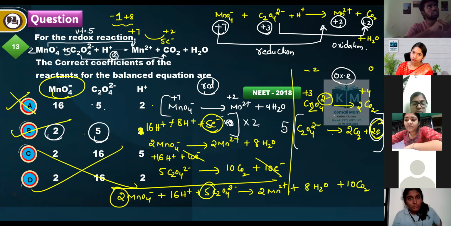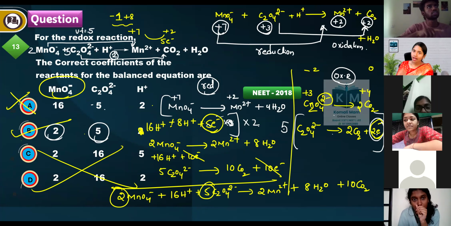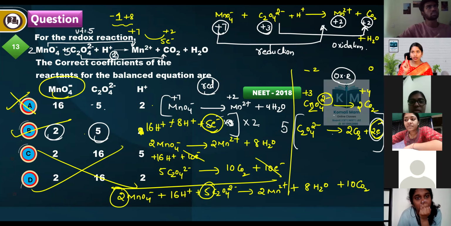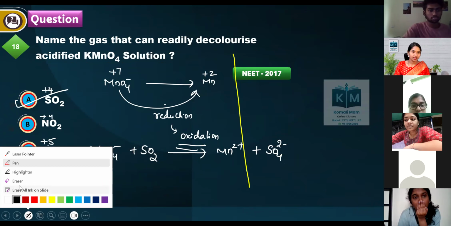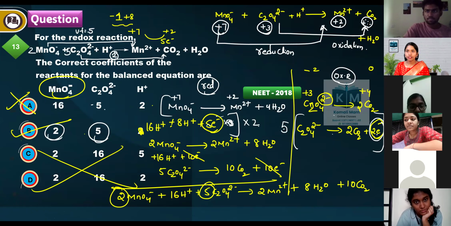In that, C2O4 is oxidized, carbon has plus 3 valency, it goes to plus 4. Change in oxidation state is 1 unit. Not plus 2, right, ma'am? Here plus 4, I'm sorry. Okay, ma'am. I wrote plus 4 by mistake. Here it is, which one? This one. Here plus 4. In CO2 it is plus 4. Okay, na? Good boy. Good.